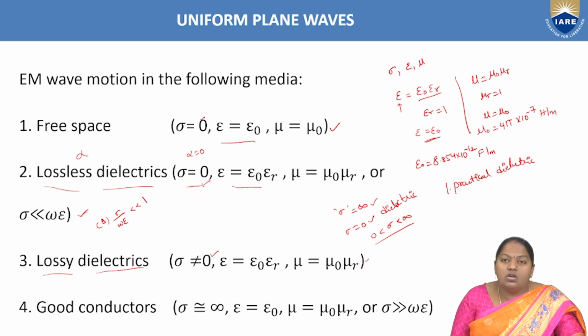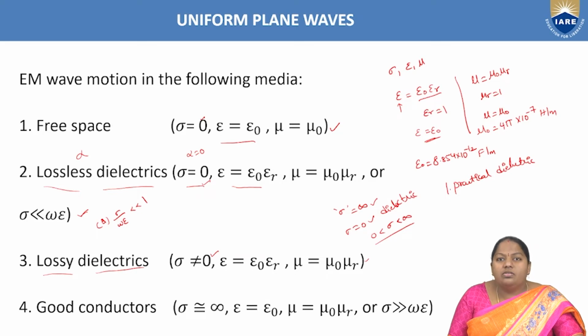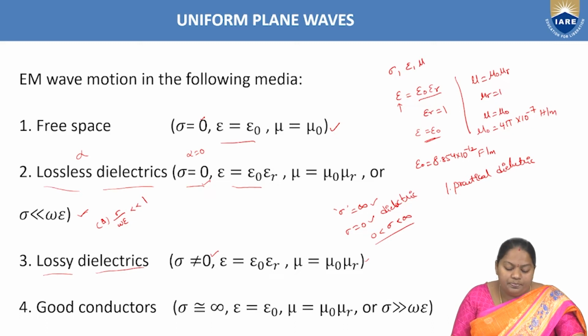Along with that, lossy dielectric medium propagation is to be analyzed, right? So for lossless dielectrics, we must assume sigma equal to 0, and epsilon and mu are considered as epsilon naught into epsilon r and mu naught into mu r respectively. For a lossy dielectric, sigma is not equal to 0, epsilon equal to epsilon naught into epsilon r, and mu is nothing but mu naught into mu r, right?